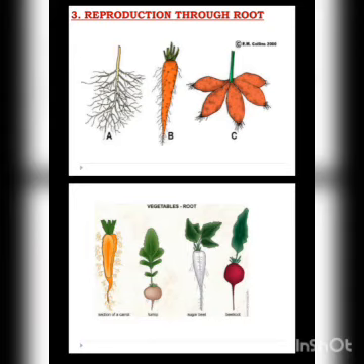So what we have discussed today, I am going to conclude. We have discussed dispersal through fire, dispersal through explosion, and reproduction through the other parts of the plant, also known as vegetative reproduction. The other parts are stem, leaf, and root, along with their examples.